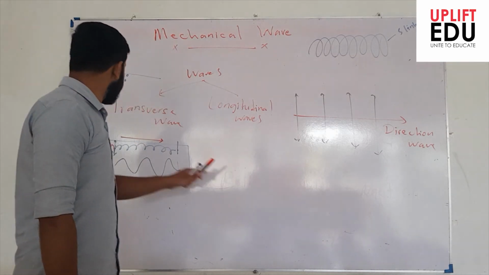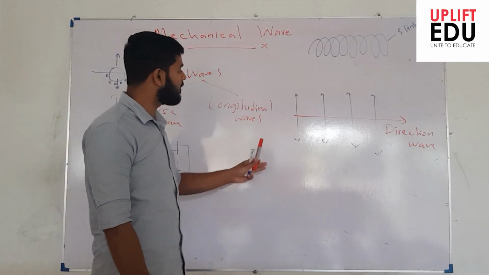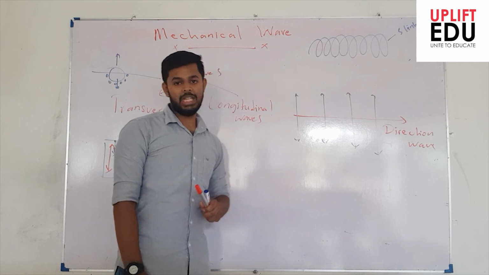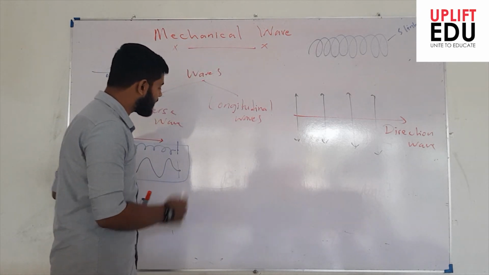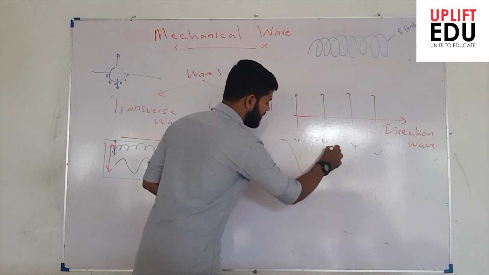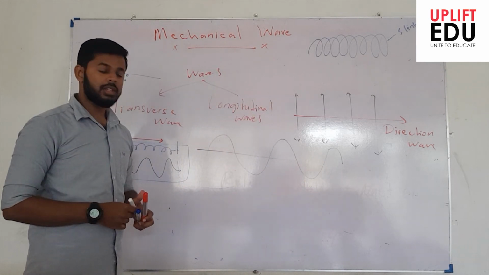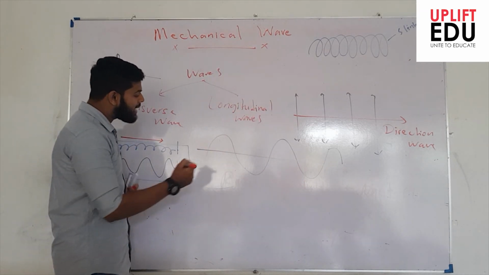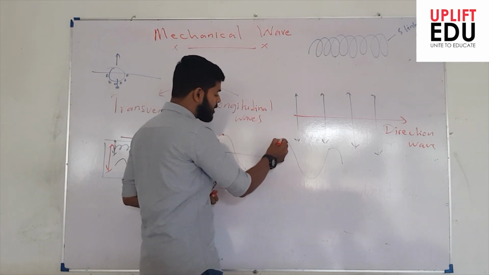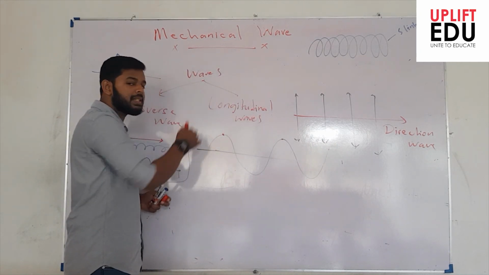That is the reason we give a special term called transverse wave. In a transverse wave, the direction of the wave and the direction of the movement of the particles of the medium are perpendicular to each other, right? So the transverse wave we represent using an oscillating structure like this. So this will be our medium. In a transverse wave, another special property we can observe is that at a certain point this particle has moved a certain maximum displacement from the neutral level, right?